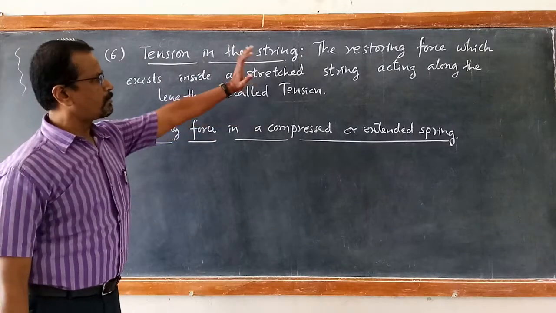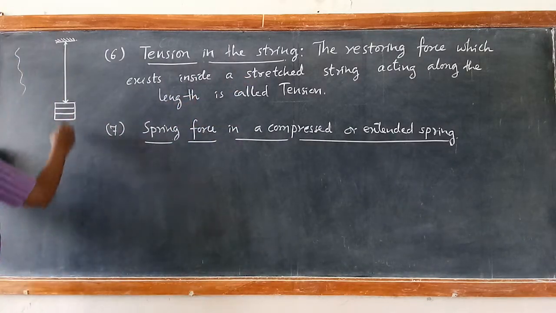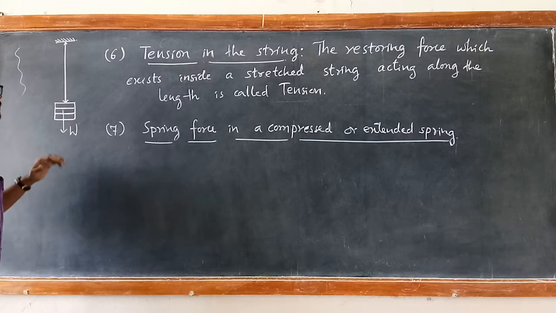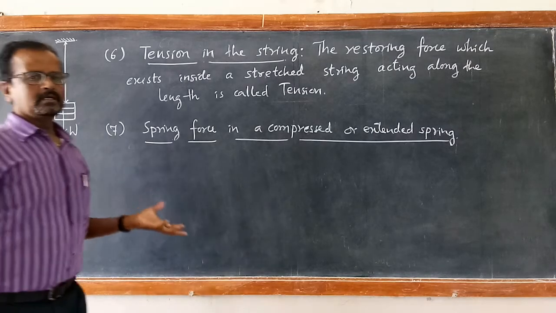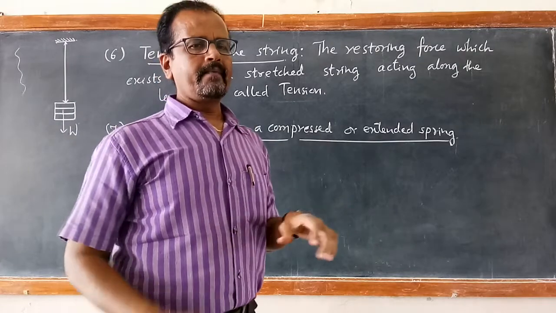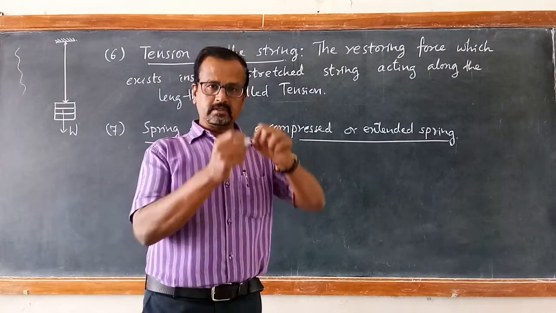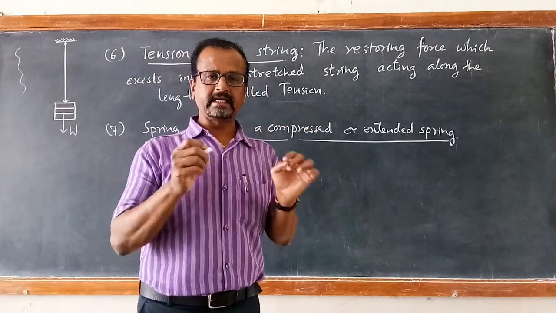This tension also opposes the external weight. The weight is acting vertically downwards. The moment you take out this weight, the string will have looseness. It will not be that much of tightness.